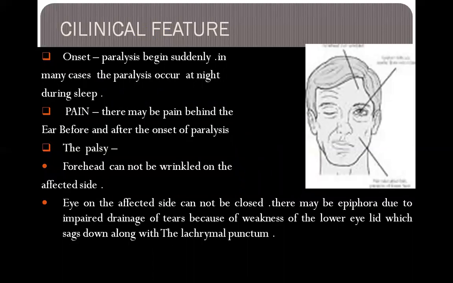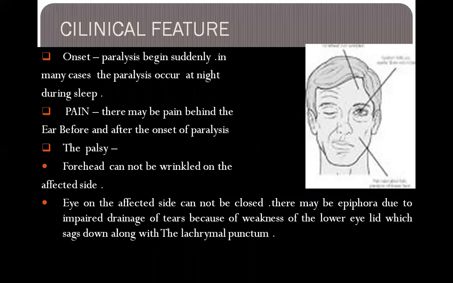Forehead cannot be wrinkled on the affected side. Means in Bell's palsy, the patient has a unilateral problem. Unilateral means one side is affected. So the forehead on the affected side cannot be wrinkled.